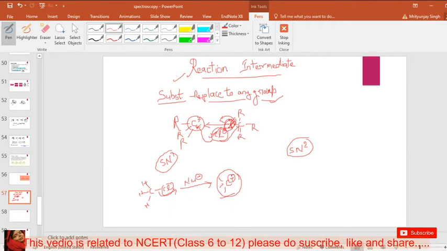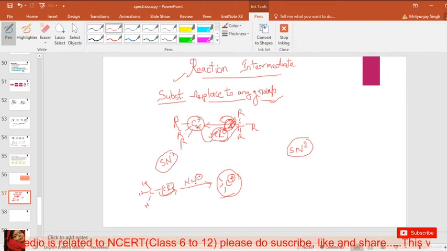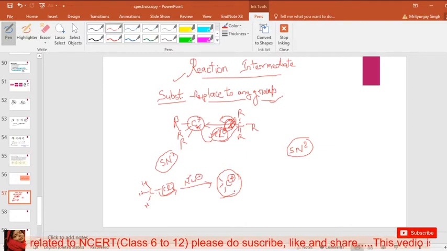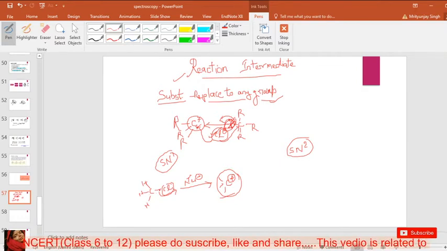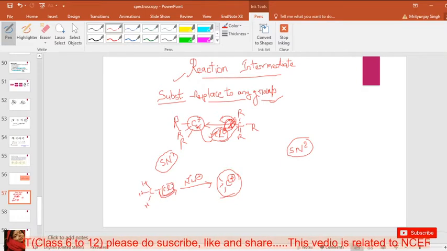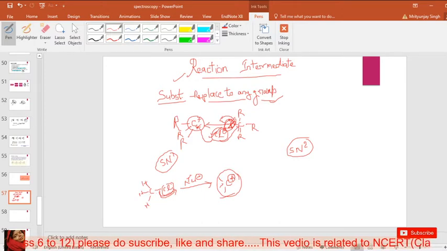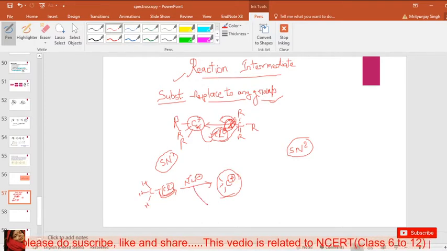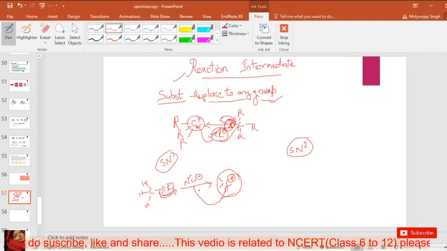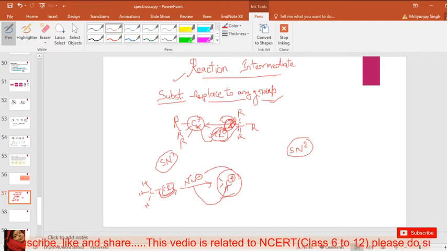This is the intermediate, because the nucleophile is not yet attached. Firstly the carbon converts into a carbocation, because the group is replaced from this place, and after the carbocation forms, the nucleophile attacks the carbon in two ways: first from the downside and second from the upside.